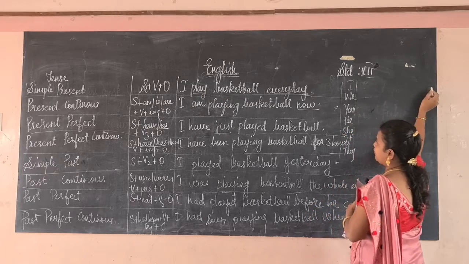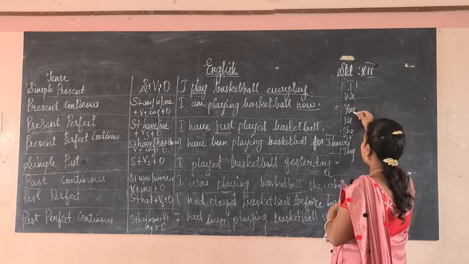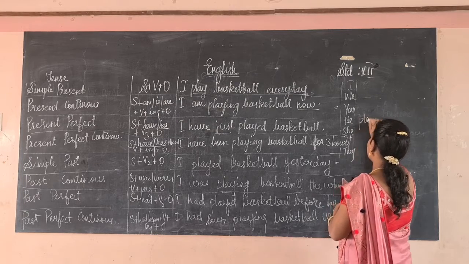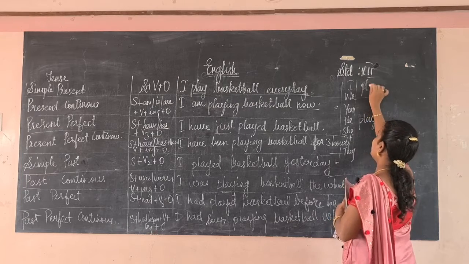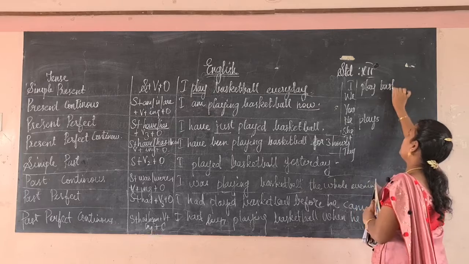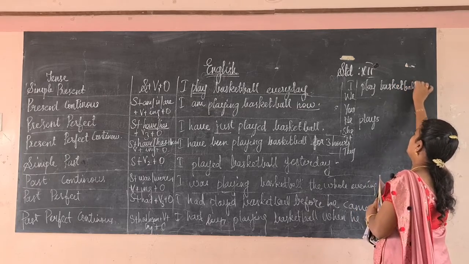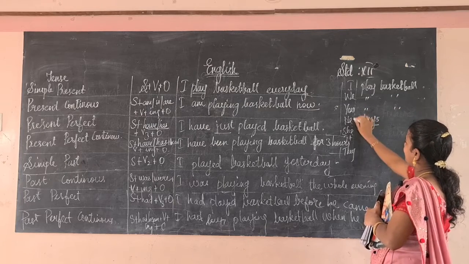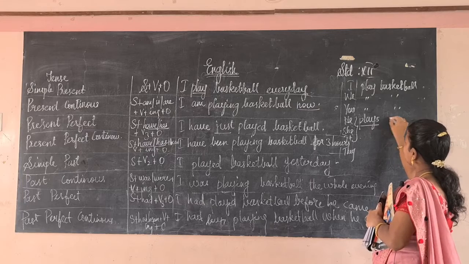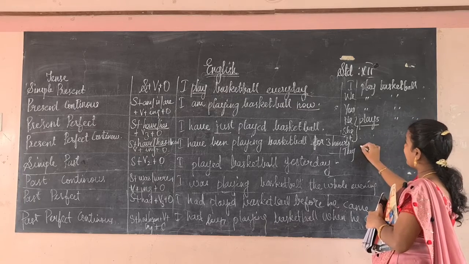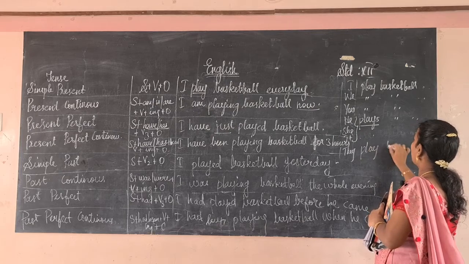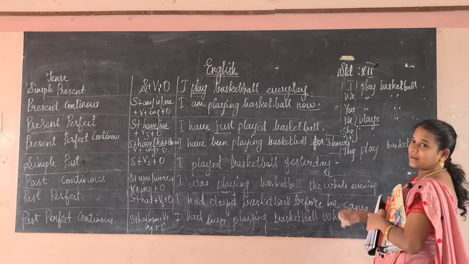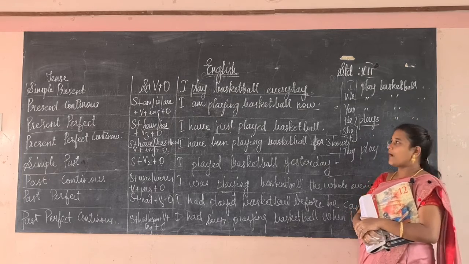So I play basketball every day. We play basketball every day. You play basketball every day. He plays. Here the verb will change into plays. Okay, we play basketball, you play basketball. Here for he, she, it, the verb will change into plays. The remaining will be the same, basketball every day. They play basketball every day. You should not put ditto. Here there is no space, that's why I marked ditto. You should not put the ditto. You have to write and send to me.